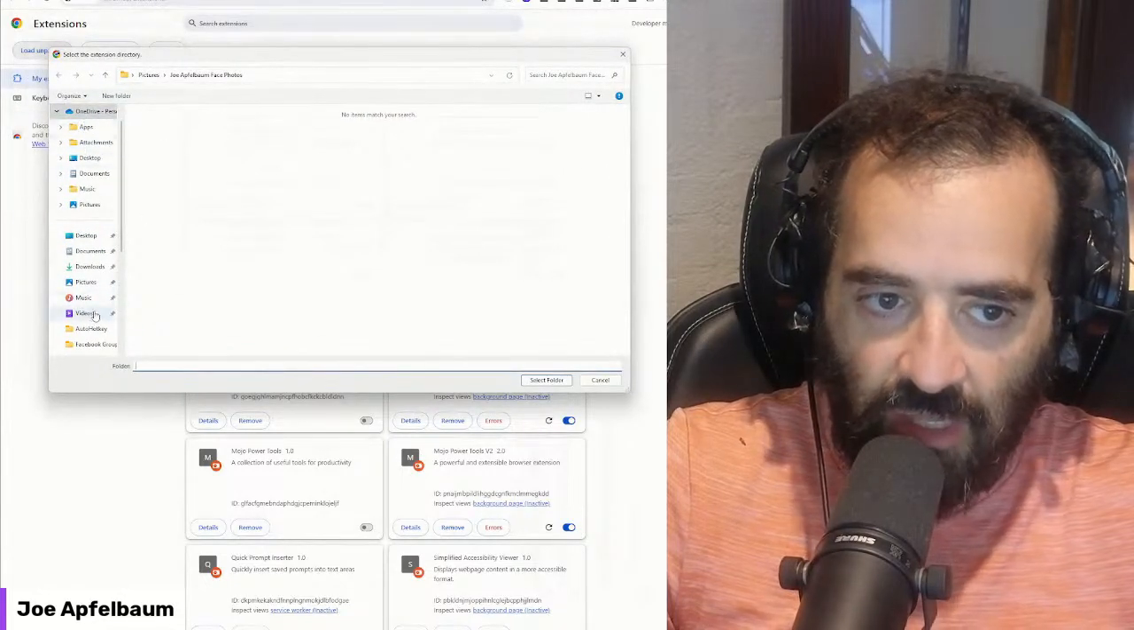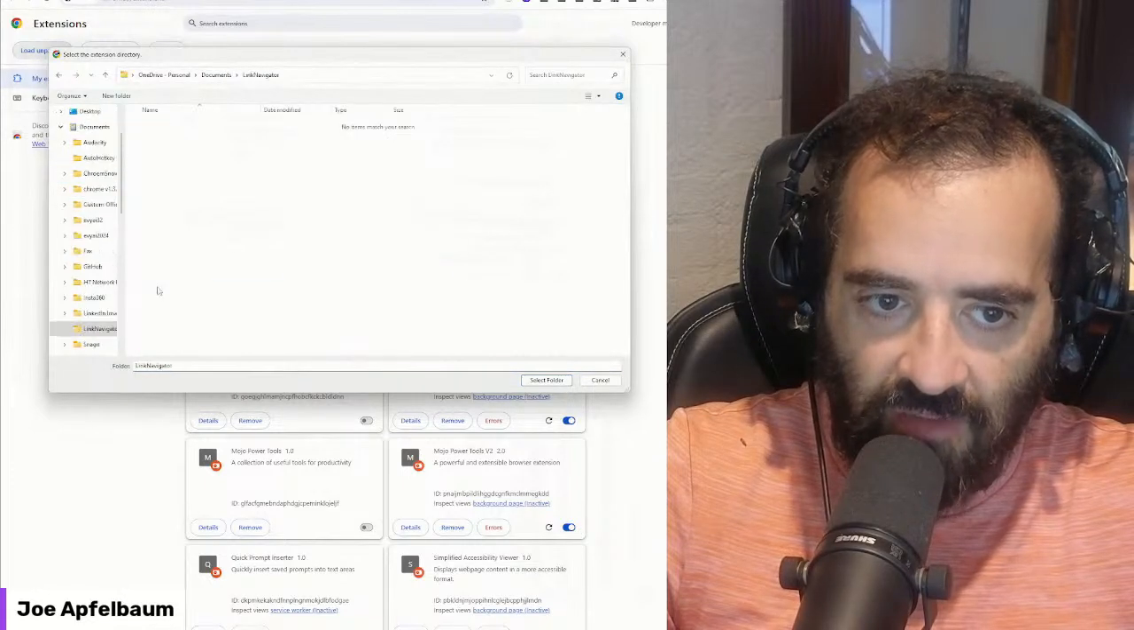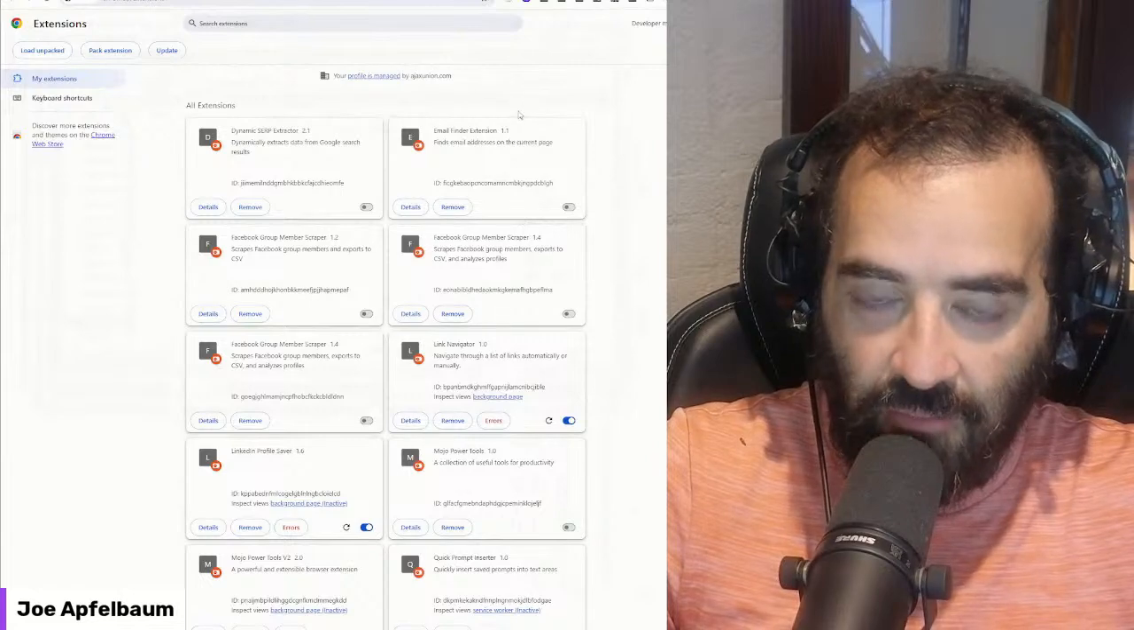Okay, so I'm going to go to Documents, where the documents are, and then go to Link Navigator, and I'm just going to select Folder. So now the extension is loaded on my profile.